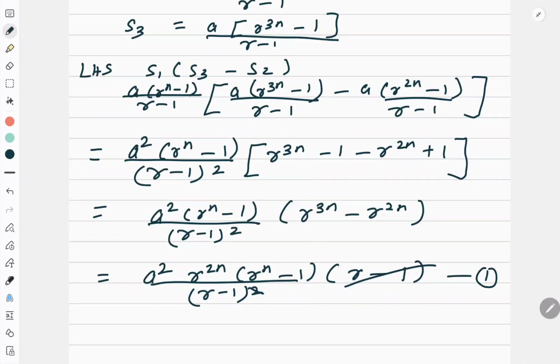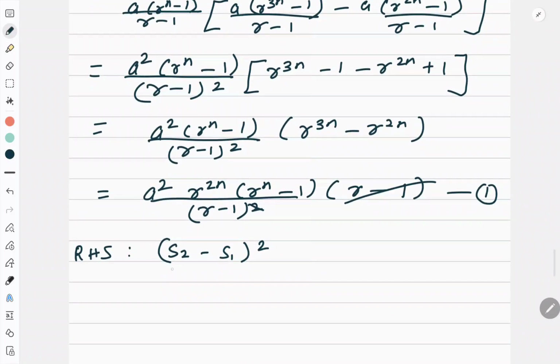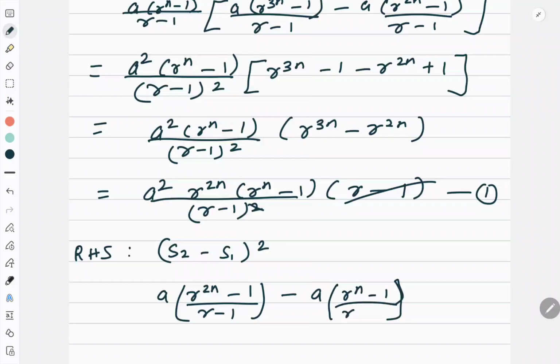So I'll put equation number 1 and I'll start with the right hand side. Now what is my right hand side? My right hand side is S2 minus S1 whole square. So let me substitute the value of S2 and S1. What is my S2 value? A times r to the power 2n minus 1 upon r minus 1, and I need to subtract S1 from this, so a times r to the power n minus 1 upon r minus 1. Correct? And this whole thing has to be squared.